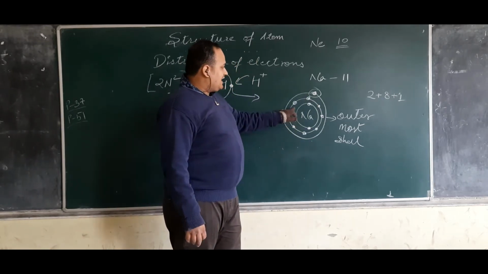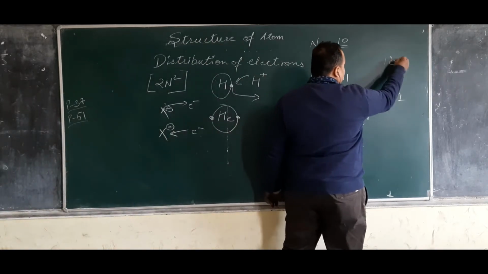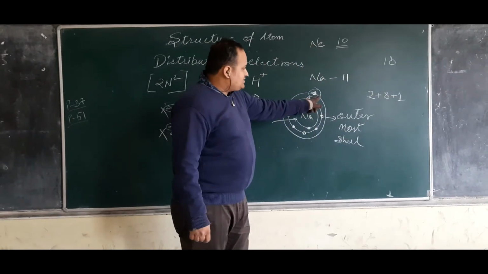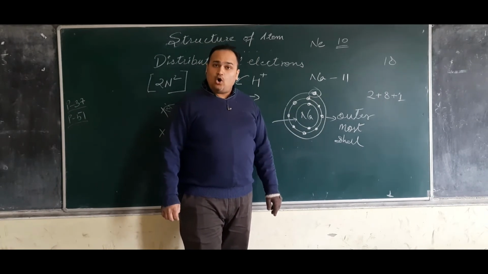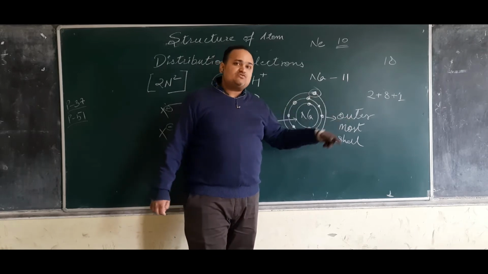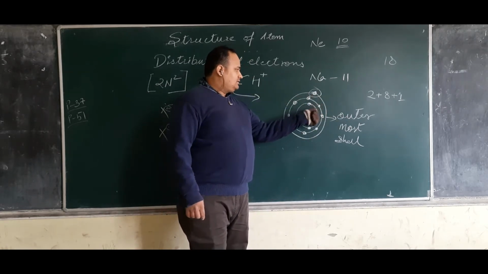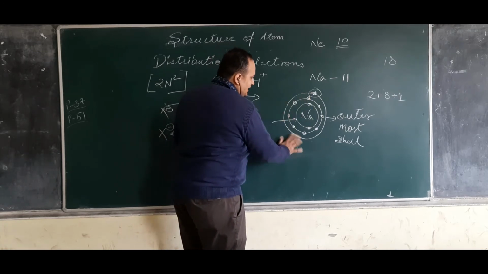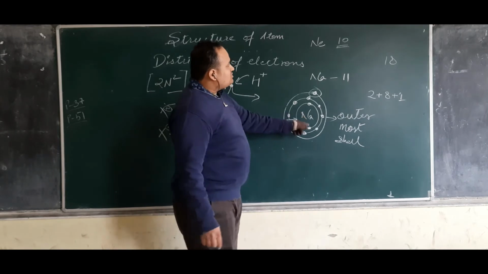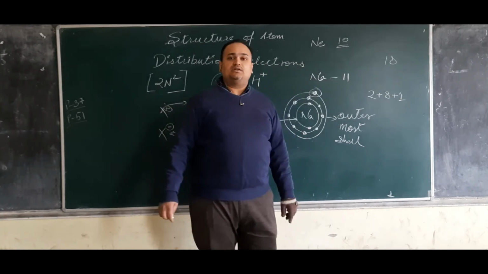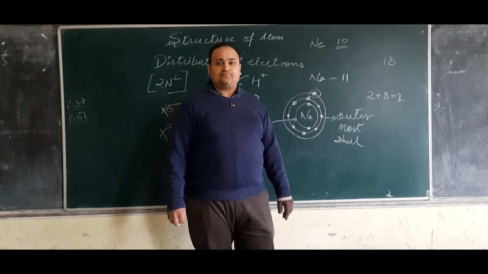Now this is sodium, which has 11 electrons, and the noble gas needs 18, so either it should arrange 17 other electrons to fulfill its needs, or it can simply remove this one electron. Because if this one electron is removed, then only 10 electrons are left. And 10 electrons means the configuration of neon, a noble gas.